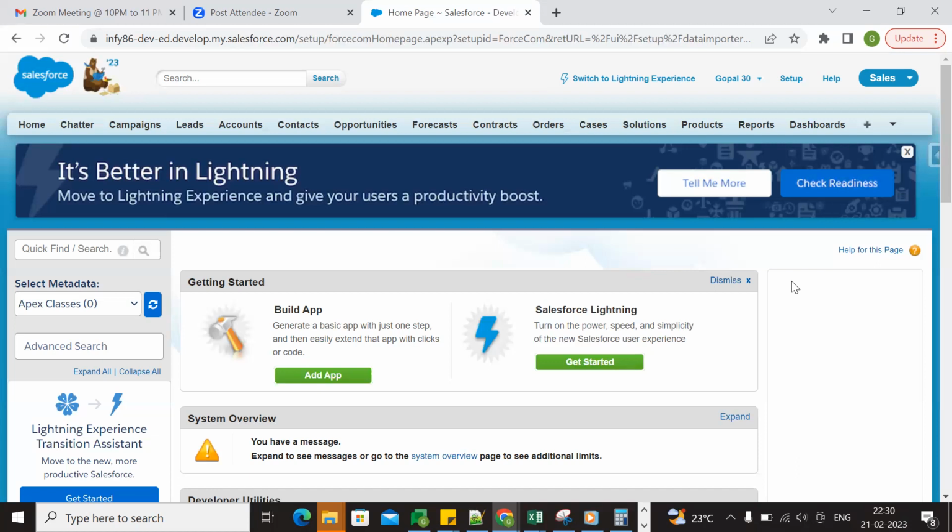So what is the fourth difference? Existing records: if any data is there, we cannot create a master detail relationship. We have to delete that and then create master detail. If existing records are there, we cannot create any master detail relationship.